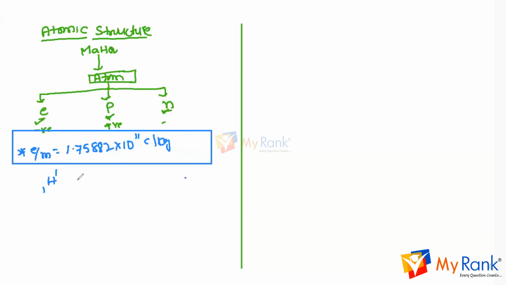Only 1H1, when taken in the discharge tube, can produce protons. Please remember, all the elements can produce electrons, electrons are nothing but cathode rays, but all anode rays are not protons. Even 1H2 will not produce protons, only protium 1H1 will.